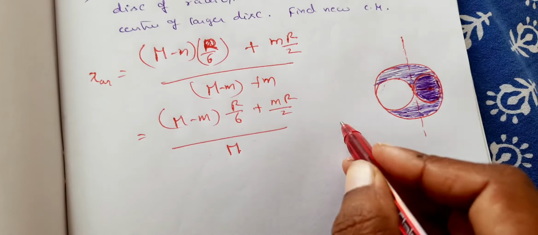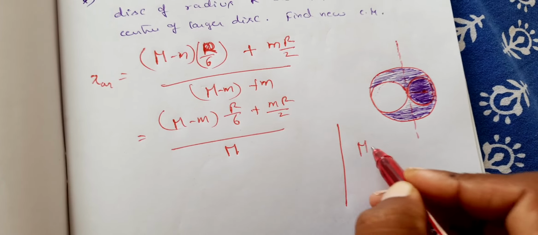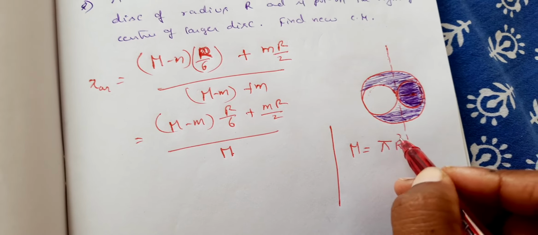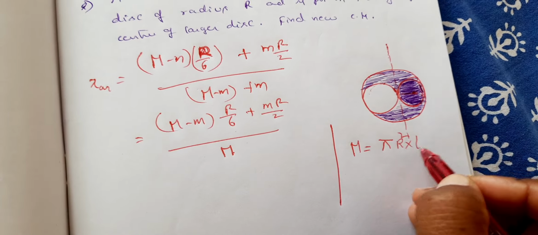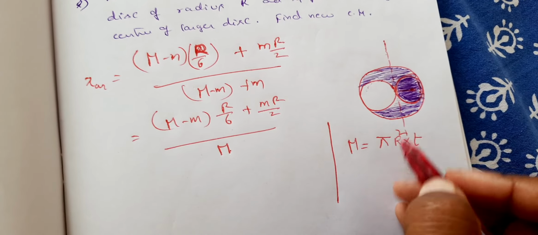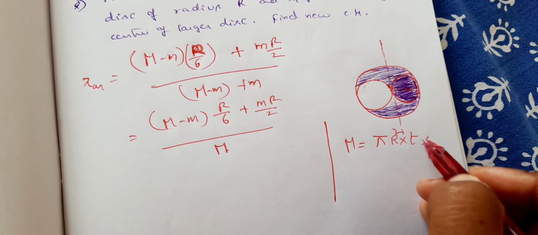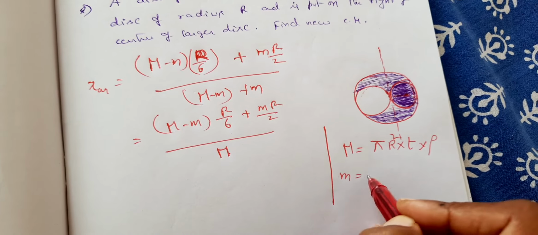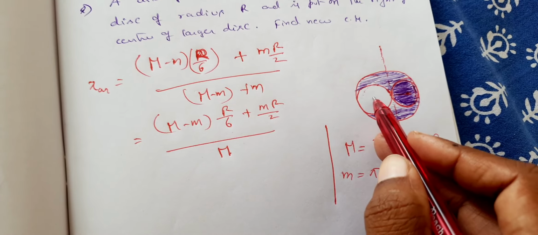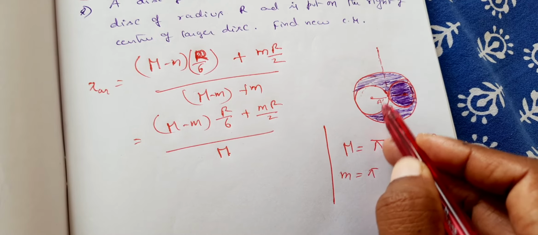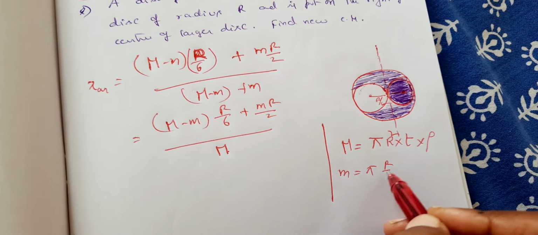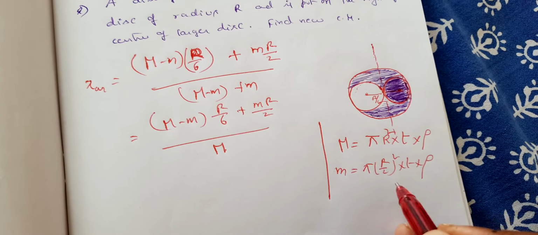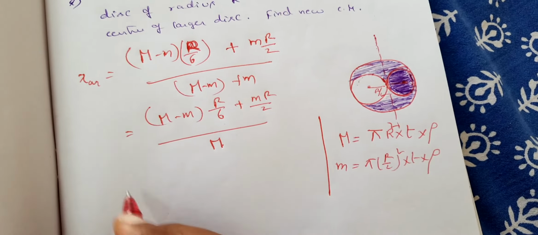Now our job is to find out or substitute m. So what is m? Let me write it here. Capital M is equal to area of cross section into thickness into density, that is pi R square into t into density. What is small m? What is the radius of small m? It is R by 2. So pi into R by 2 whole square into thickness into rho. So this one now we are going to substitute here.